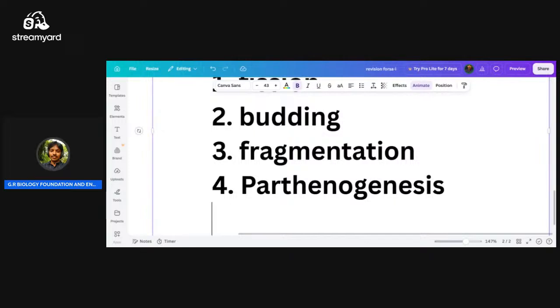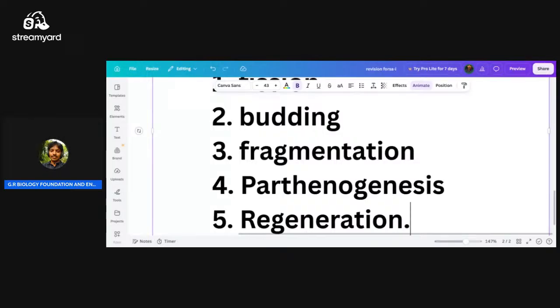These five modes of asexual reproduction are all we are going to discuss in this question.